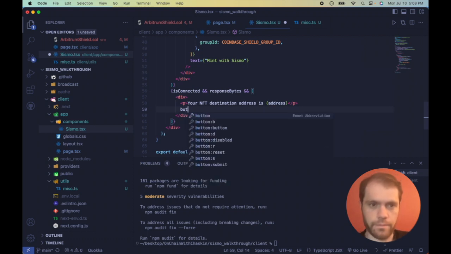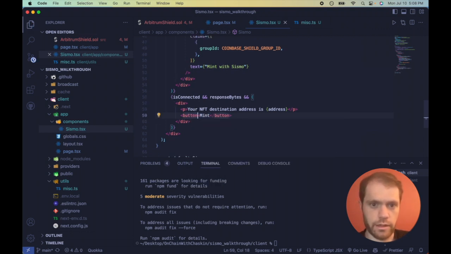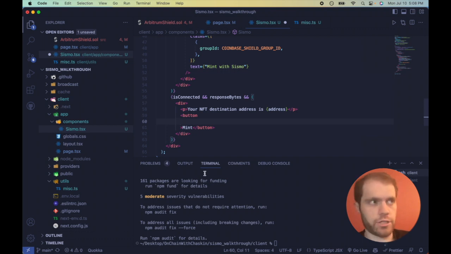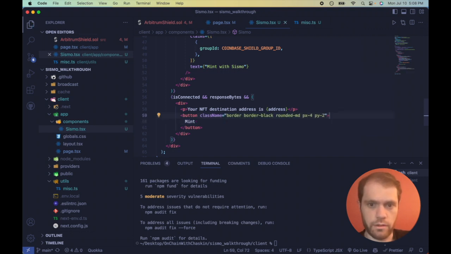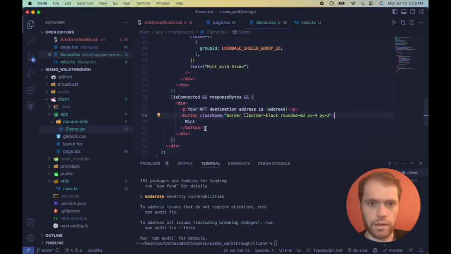And now let's make a button. And this button is going to say mint, because we're going to mint that NFT. And let's change some of the attributes of this. I'm going to put on some basic classes just so it's not just randomly saying the word mint. Border, rounded M, yep. Okay, well, that'll show once we generate the ZK proof. That actually shows that it's working because the response bytes is empty. So that's why it's showing the mint with Sismo and not the mint button that we have here.